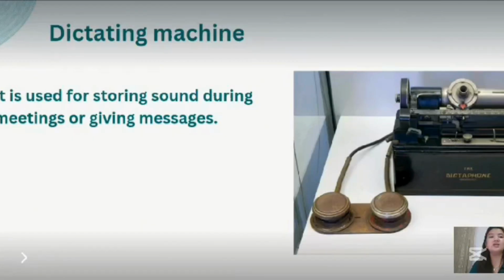So pwede niyang i-record yung mga topics, mga report kapag halimbawa nasa meeting kayo. Pwede niyang i-record yung mga topics na ginagawa nyo. Usually, ginagamit to siya ng mga doctors or mga lawyer para mag-take note ng mga topics nila.